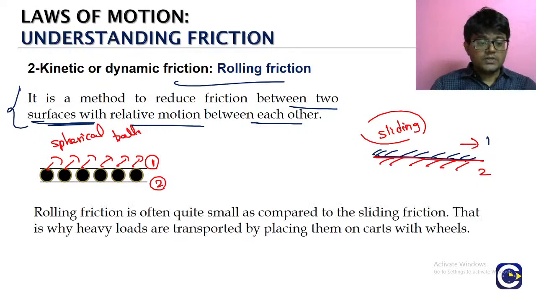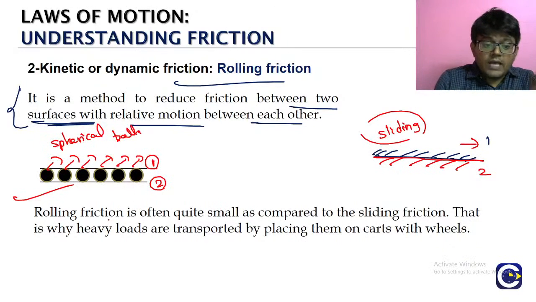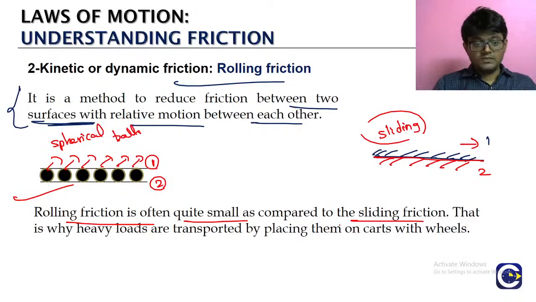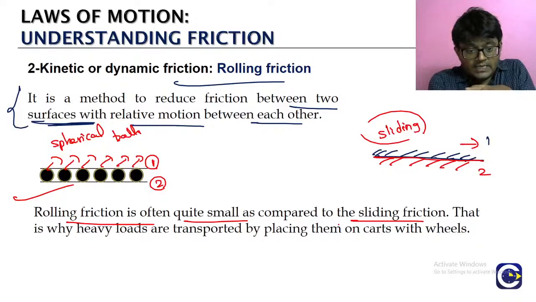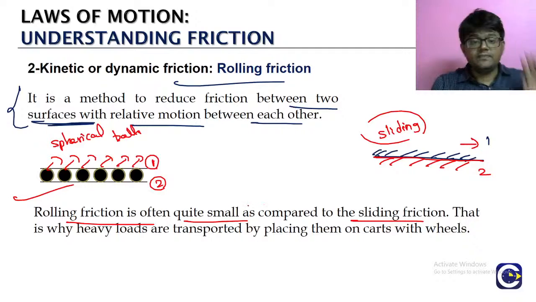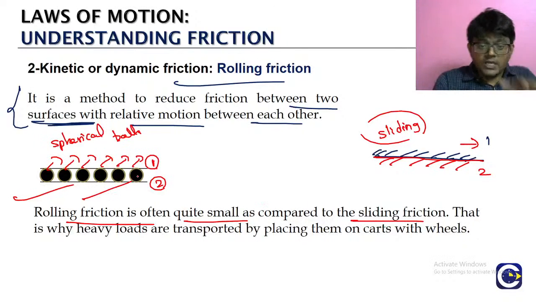Okay, so when you look at the rolling, right, this will be giving us a very small value in comparison to the sliding friction. நம்ம normally ஒரு metal sheet க்கு மேல ஒரு metal sheet slide பண்ணா you will feel it will be very difficult. But அது இல்லாம if you keep some spherical balls in between and then move, then you will see that it will be very easy, which means what, the rolling friction. எங்கேயும் opposing force இருக்கும், அதுக்கு நம்ம rolling friction சொல்லுவோம். But here that rolling friction value will be very less in comparison to sliding friction.